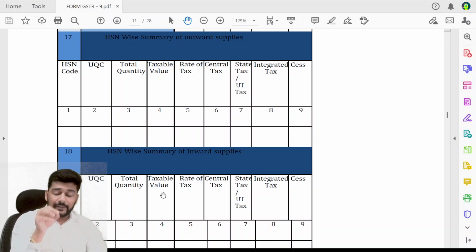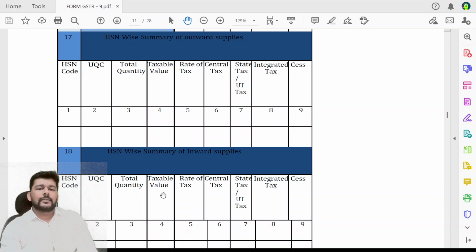For the particular financial year 2024-25, the registered person shall have an option to not fill this table, but let us quickly see what instructions have been given. Why was there a confusion regarding this HSN summary?